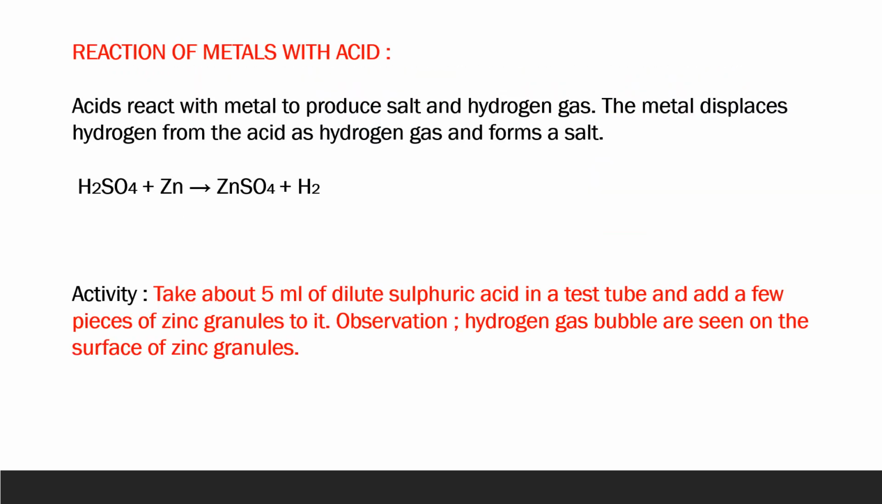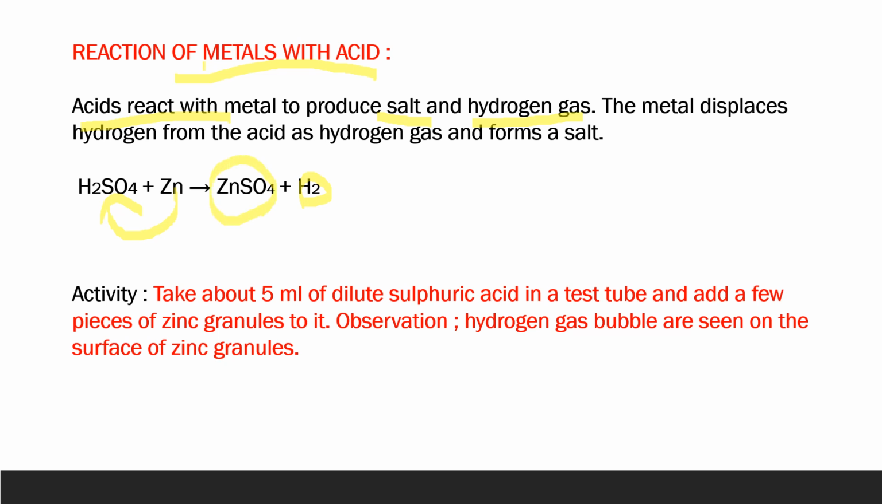Now, after discussing so many physical properties, let's discuss some chemical properties of metals. And the first one is reaction of metals with acids. It is very interesting to note that acids, when they react with metal, produce the corresponding salt and release hydrogen gas. What happens actually is, this metal displaces hydrogen from the acid, being more reactive, and produces hydrogen gas